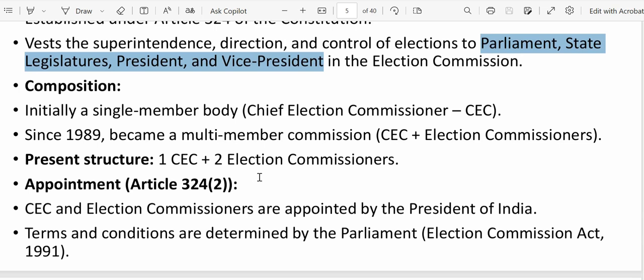Next, what is the composition of the Election Commission? Initially, the Election Commission was a single member body. They had only the Chief Election Commissioner. Later in 1989, it became a multi-member commission, like Chief Election Commissioner plus Election Commissioners, and I think in 1989 that was temporary. From 1993 onwards, it became a permanent multi-member body. So what is the current structure? There will be one Chief Election Commissioner, CEC, and two other Election Commissioners.